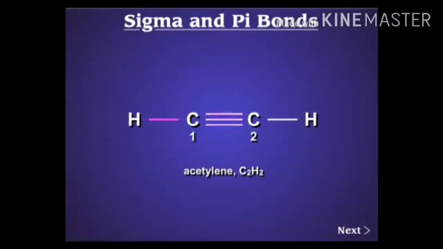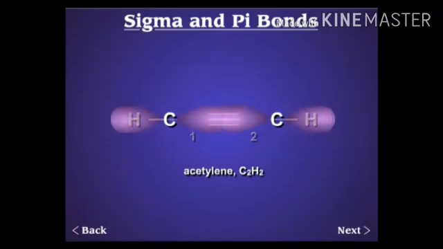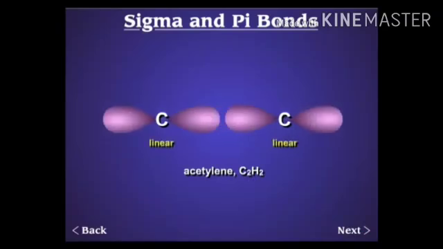C2H2. Again, in this molecule there are two carbon atoms and two hydrogen atoms present. Each carbon forms one sigma bond with one hydrogen atom and one sigma bond with the other carbon. Two other bonds are also present between the two carbon atoms, that are two pi bonds, and the shape of the molecule is linear in this case.